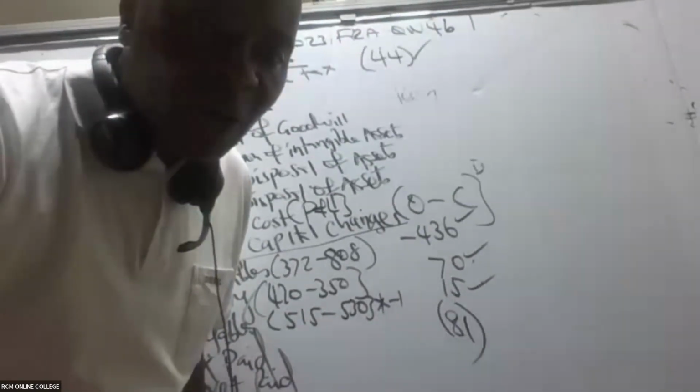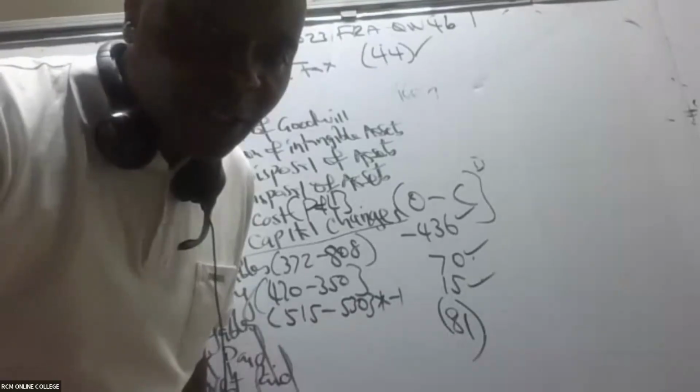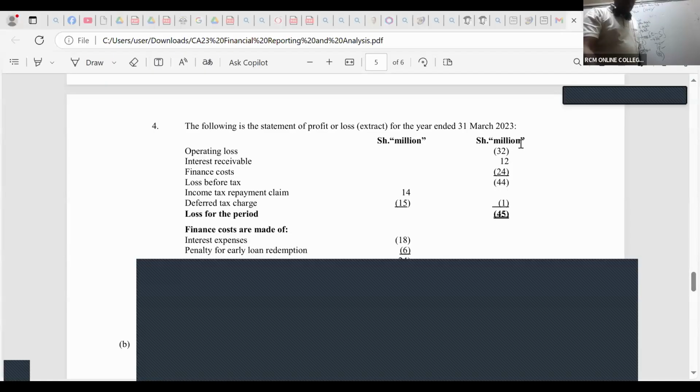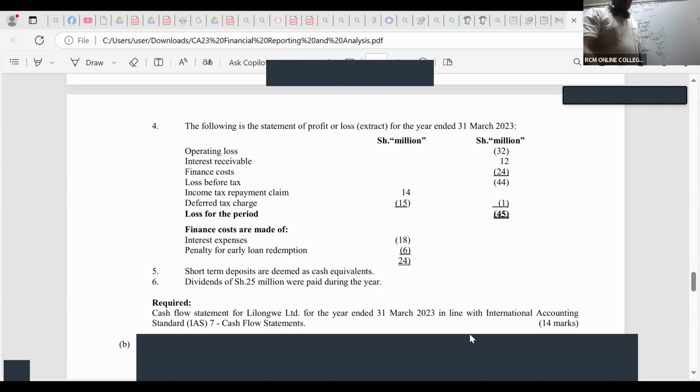Is there anybody who is able to see our finance cost in this question? From the P&L, you can see finance cost here. Finance cost is somewhere here. How much do we have there? 24. Finance cost is 24.